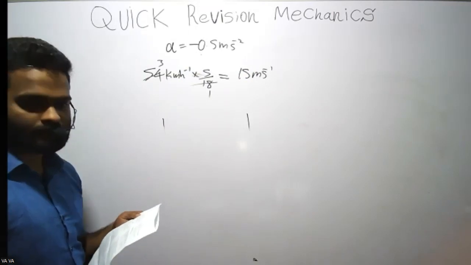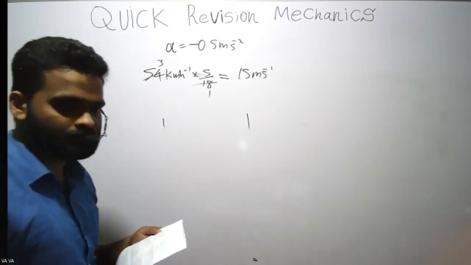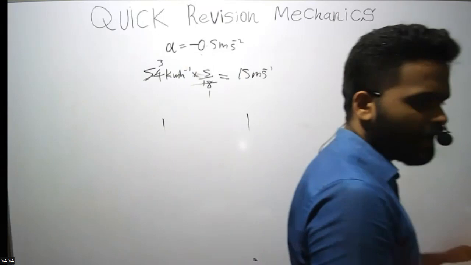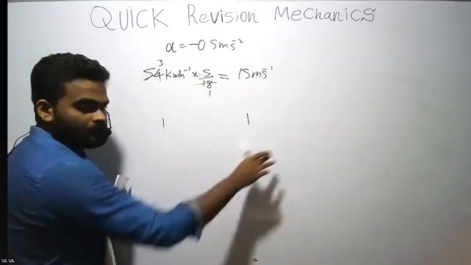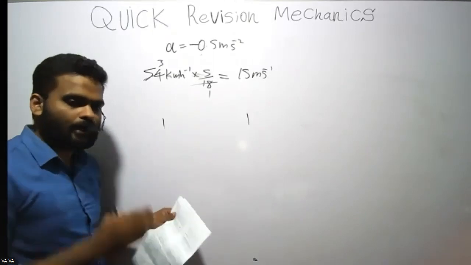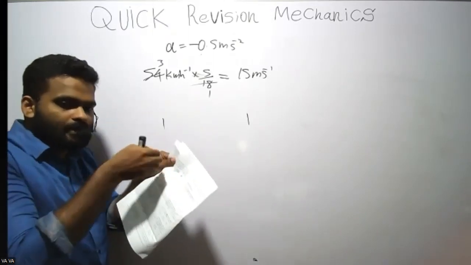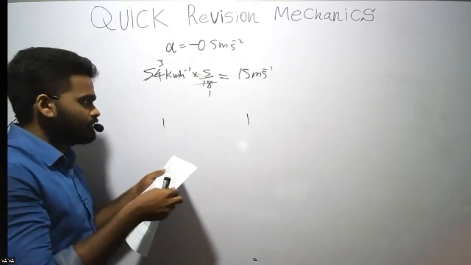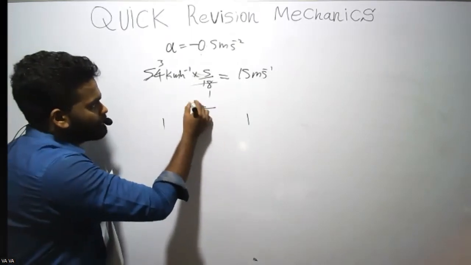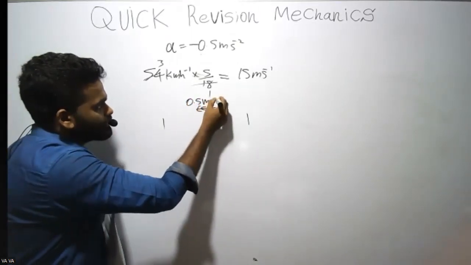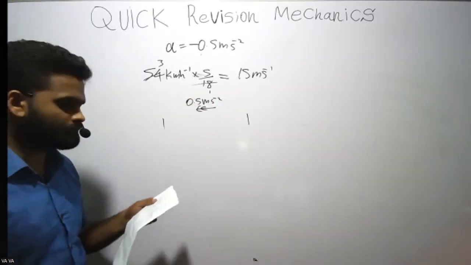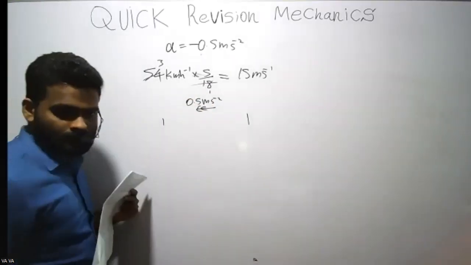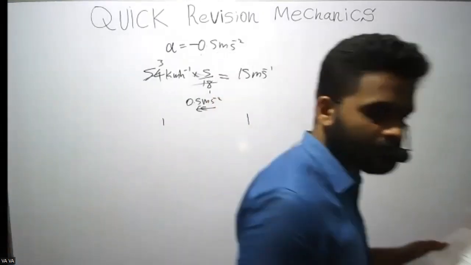If you get the answer, send me. It is not a hard question, it is an easy question. So you have to solve the question once the train starts applying brakes. So the train is applying brakes 0.5 meters per square second. Quickly send me the answer.